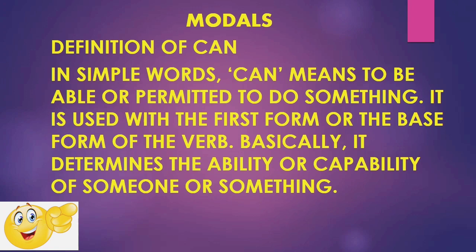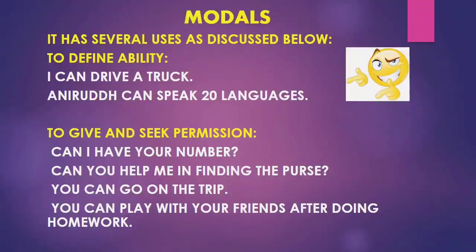We'll see the definition of can. In simple words, can means to be able or permitted to do something. It is used with the first form or the base form of the verb. Basically, it determines the ability or capability of someone or something in the present time. It has several uses as discussed below.